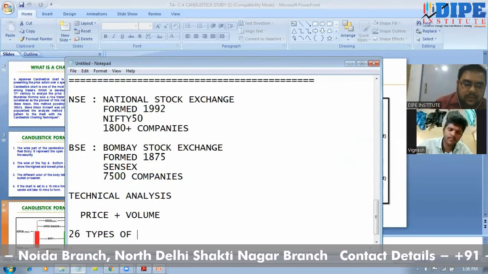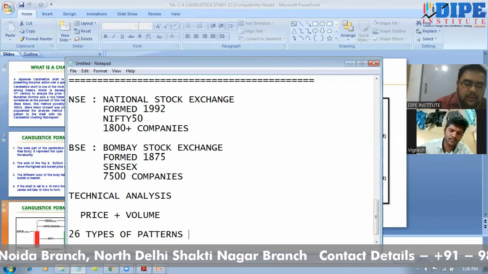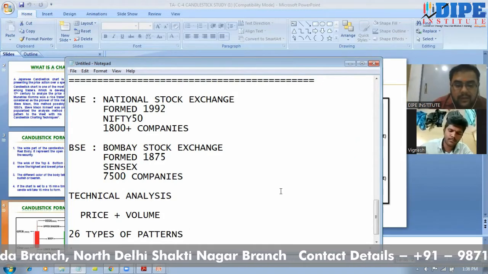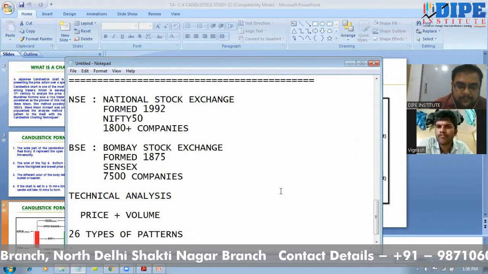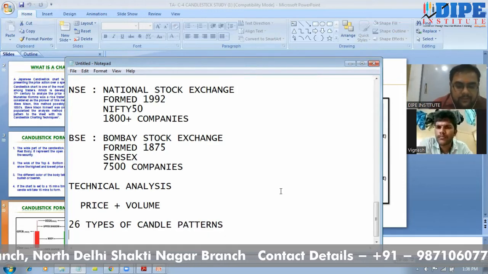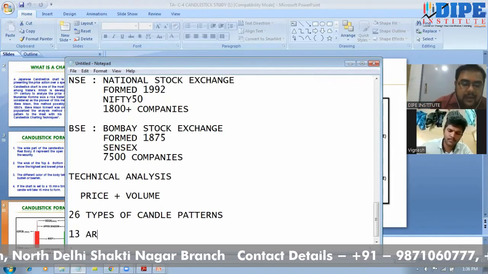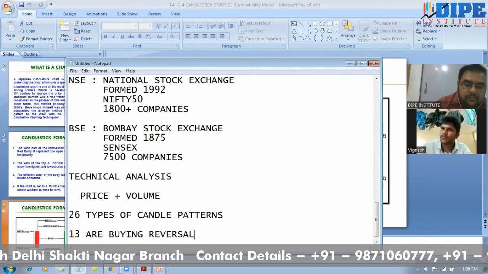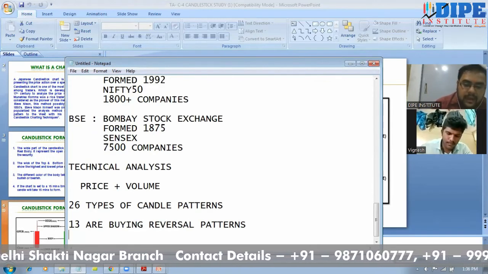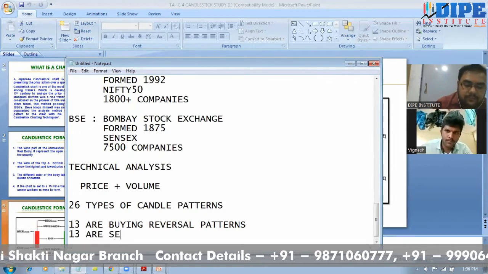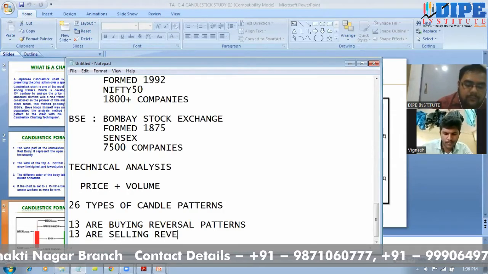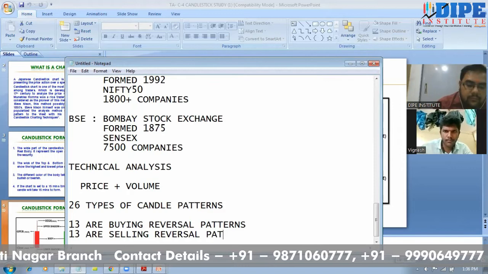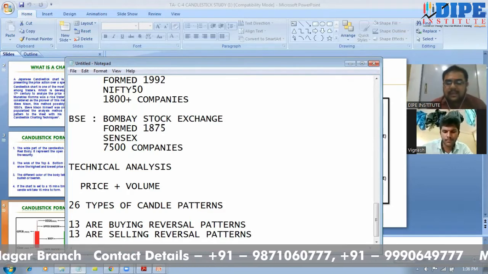We have 26 types of candle patterns, in which half, 13 patterns, are buying reversal patterns and 13 are selling reversal patterns.